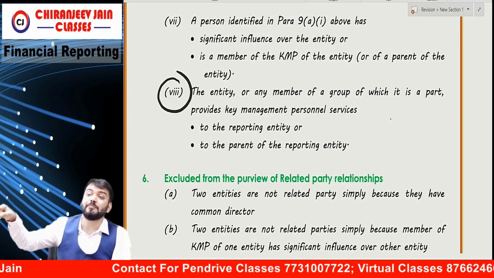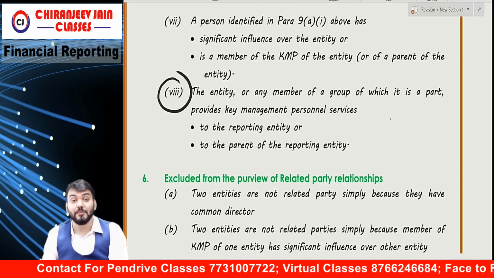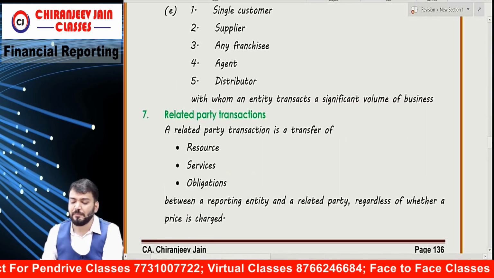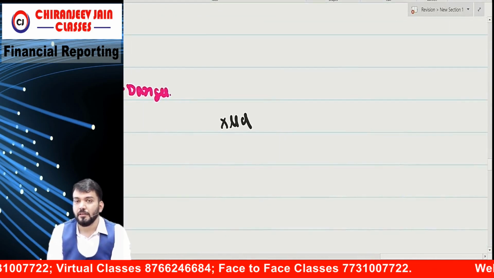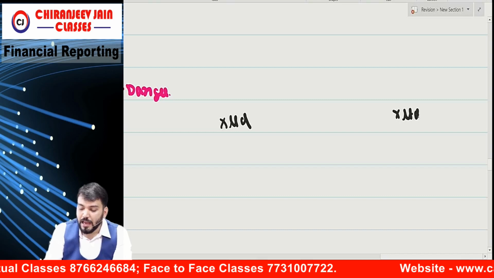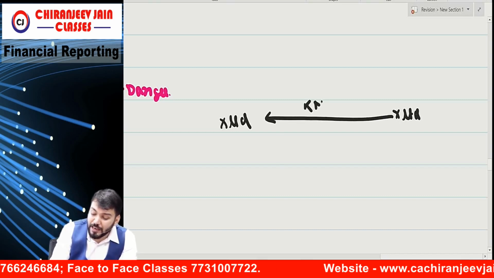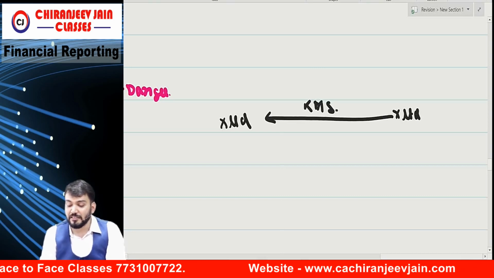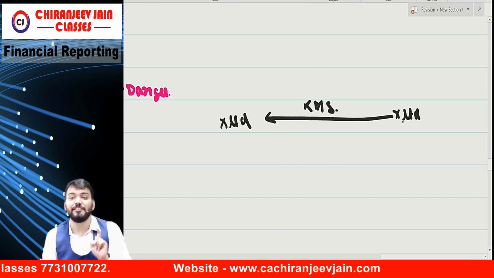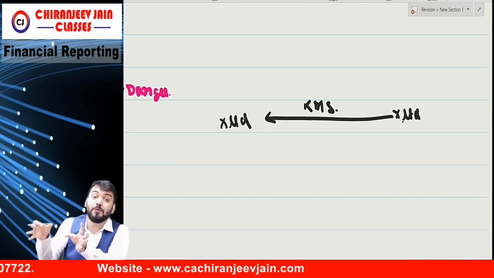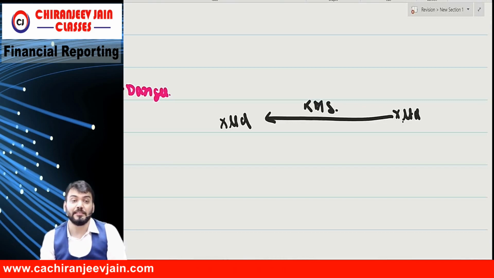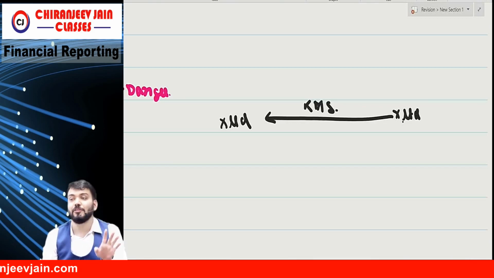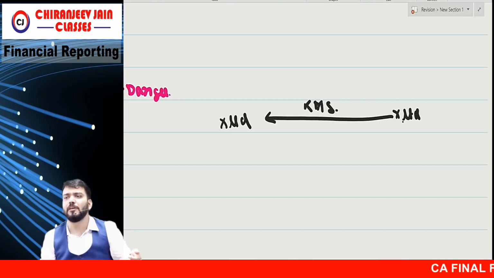Provide key managerial services to reporting entity or parent of reporting entity. Means sometimes what happens, just try to understand. X Limited is one company. They will appoint Y Limited and Y Limited will provide key managerial services. Means this Y Limited is not a person, this is an entity. Means one entity will provide managerial services to another entity. This was not covered under AS 18. This will also be a related party. If Ram is KMP, Ram is related, so this will also be related.